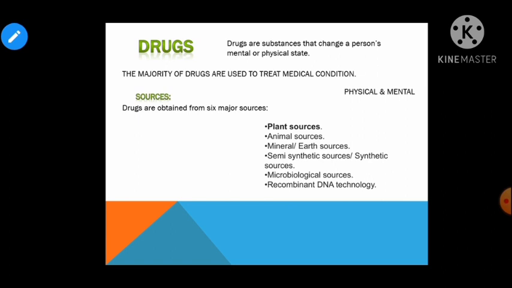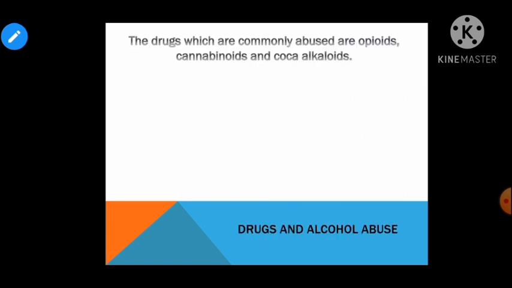Next is the recombinant DNA technology. It involves cleavage of DNA by the restriction enzyme, like the endonuclease enzyme, right? Talking about the advantages, a huge amount of drug can be obtained, and drugs are obtained in pure form. It is less antigenic. So in sum, drugs are mainly obtained from flowering plants and fungi. Talking more, the drugs which are commonly abused are opioid, cannabinoid, coca alkaloid, hallucinogens and tobacco.